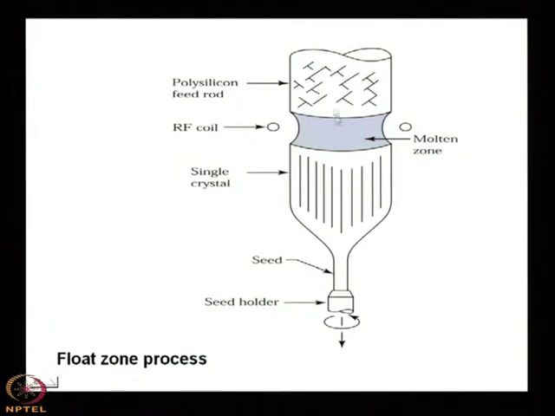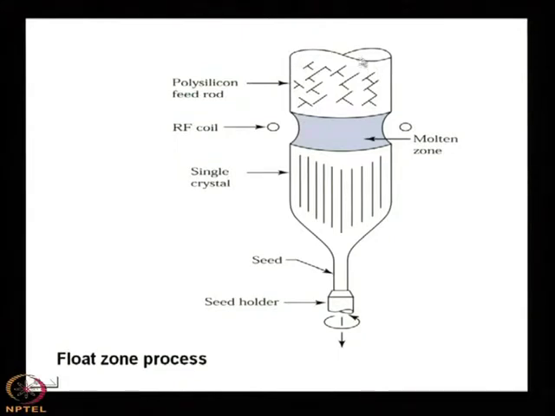Again you take this polycrystalline rod or the single crystalline silicon rod for purification. The same thing you do. Some of the material will be lost, but during the first pass, second pass, third pass, it will be more and more pure, because the impurity will finally settle down at this end.